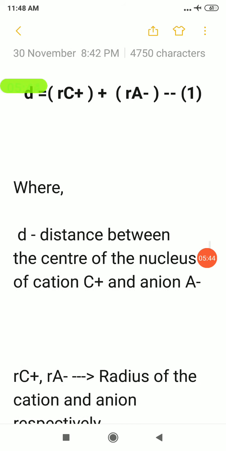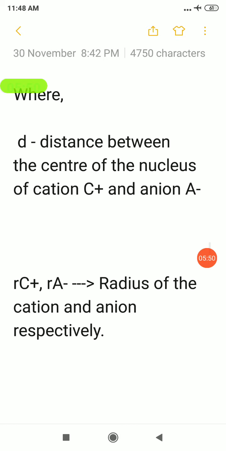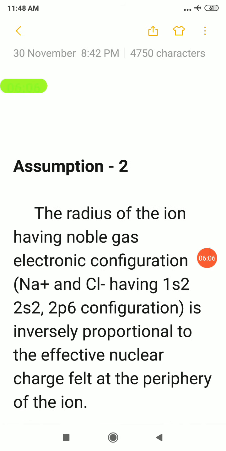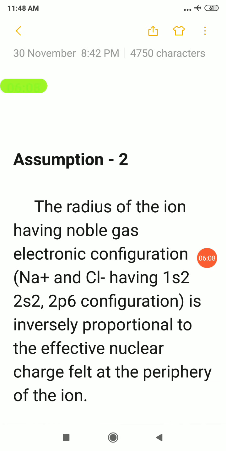Okay, so here the terms are explained now. D is the distance between the centers of the nuclei of the cation and anion, whereas Rc plus and Ra minus are the radii of the cation and anion respectively. Rc plus is the radius of the cation, whereas Ra minus is the radius of the anion. First assumption over. Let us move into the second assumption of Pauling's method.